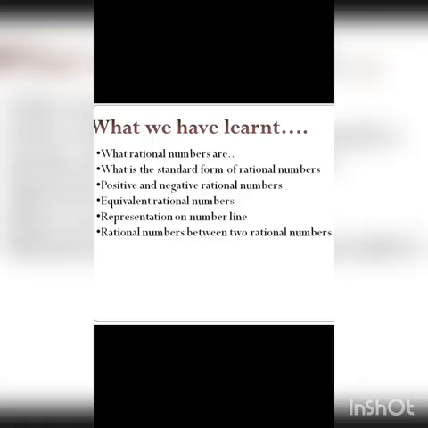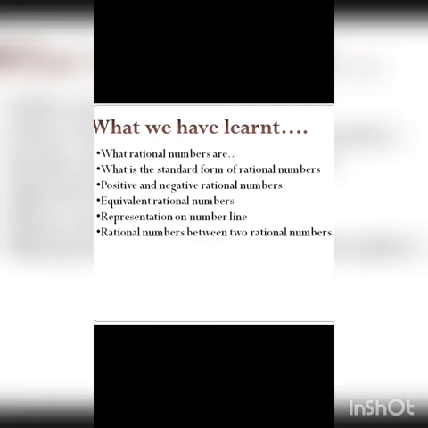So what we have learned here is that finding a rational number between 2 rational numbers is very easy. So let's take a quick recap. We learned what rational numbers are. They are nothing but a fourth group of numbers that we have learned today. And what is the standard form of them? If the rational number is in its lowest form and the denominator is positive, then we call it a standard form. What is a positive rational number? If the numerator and denominator both are positive, then we call it a positive rational number, and if either of them is negative, then we call it a negative rational number.